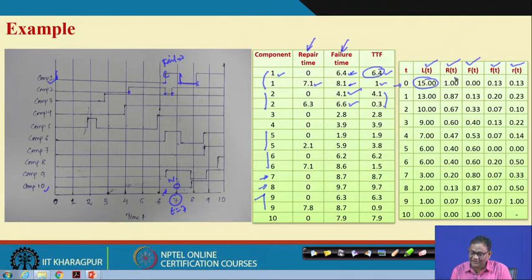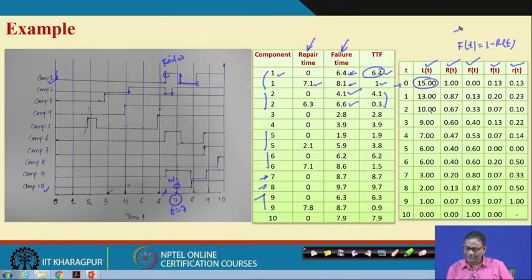So, then what will be the reliability? That formula you know: all 15 surviving divided by the number put in the test. In this manner, you count how many failed within 0 to 1 unit, then 2 units. Like this, 13 surviving, 10 surviving, this much you have done already. As a result, you are in a position to compute R(t), the reliability or survival function, and F(t) is 1 minus R(t). So, that is the failure function that you can compute. Once you know R(t), you can compute F(t).